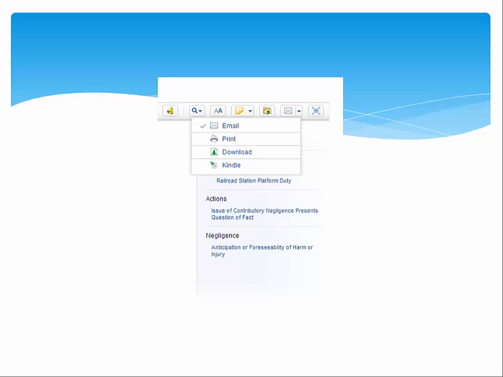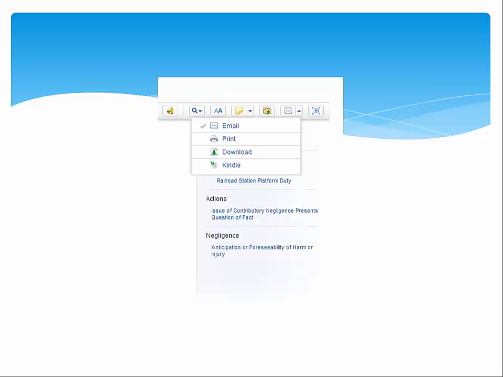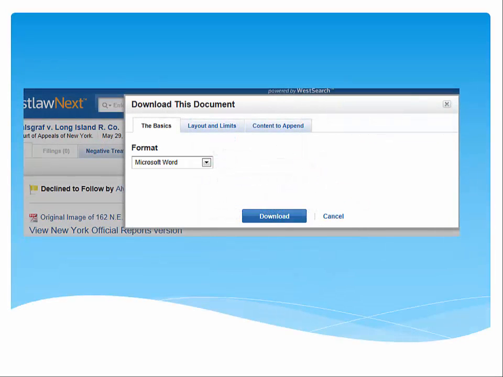To print, click on the up arrow next to the mail icon and select Print. Note the layout and contents to append tabs in printing a document. To save a document, click on the mail icon and now select Download to save to your computer. Review your format options on the Basics, Layouts and Limits, and Content to Append tabs, then finish by selecting the Download button.